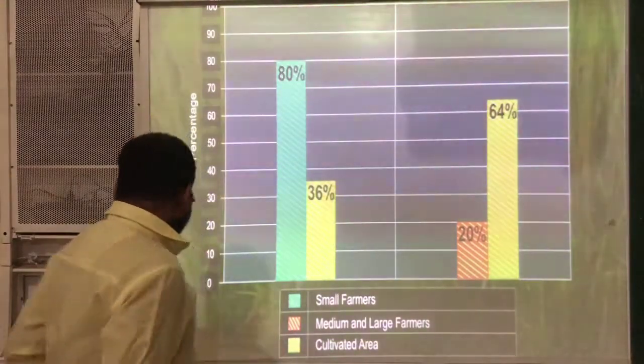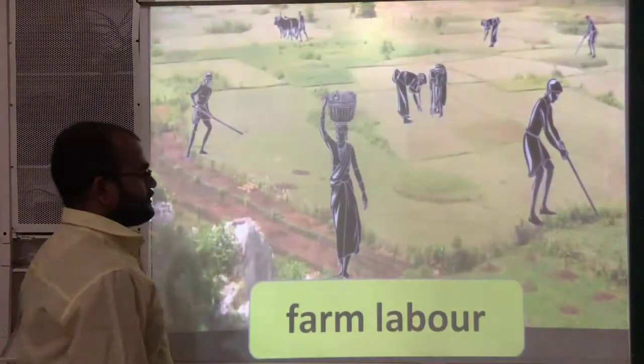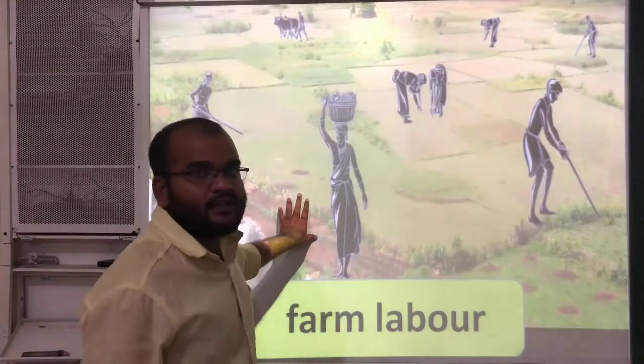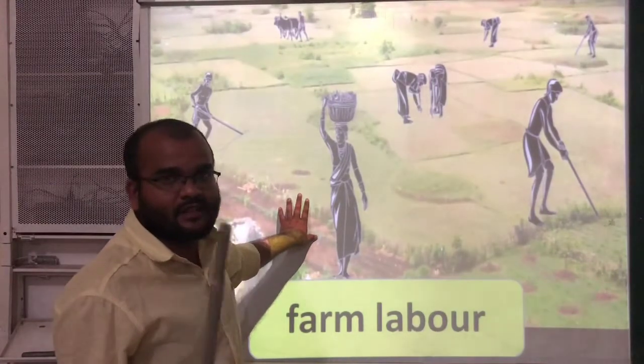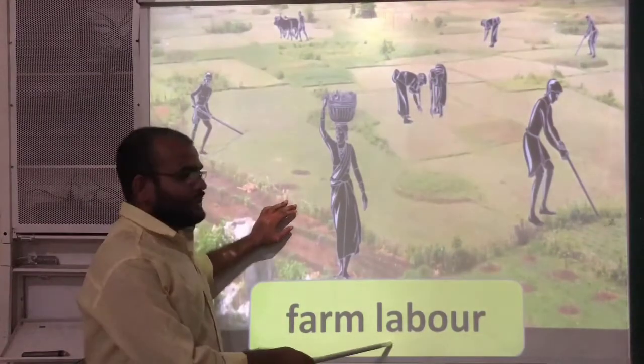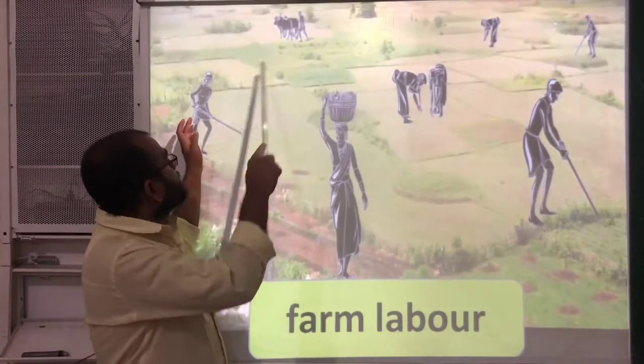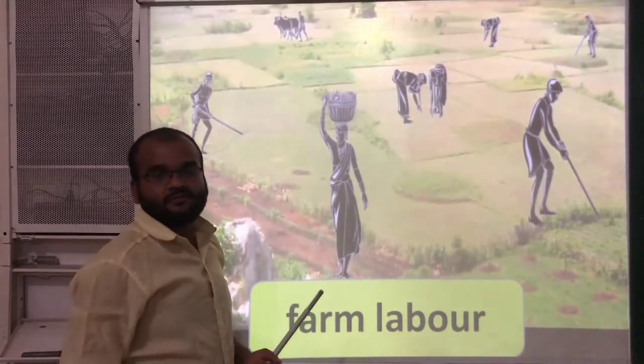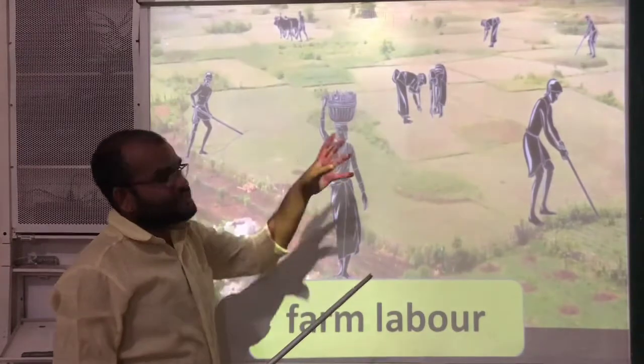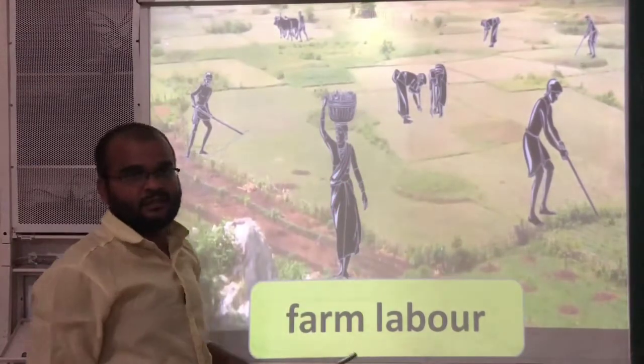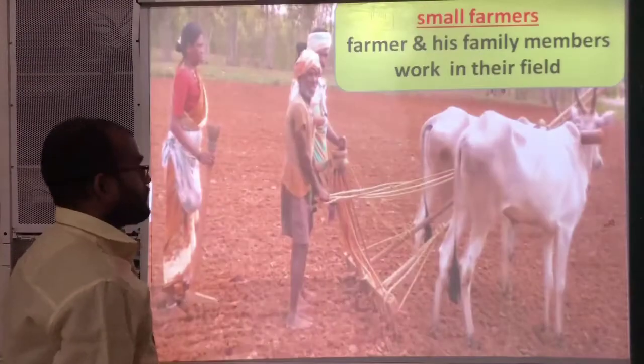The second factor of production is labor. Here, farm labor. Observe what all they are doing. Some activities related to farming.